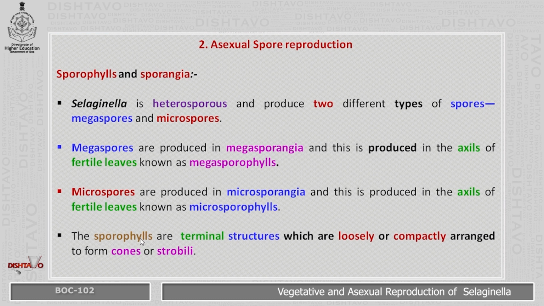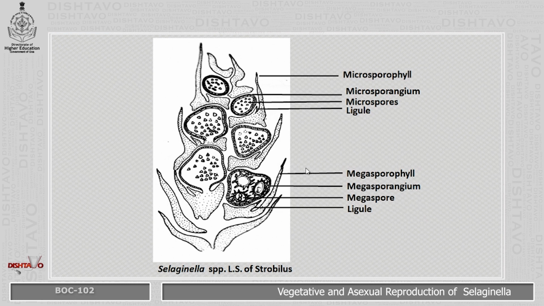The sporophylls are terminal structures which are loosely or compactly arranged to form cones or strobili. This is the diagram which shows the LS of the strobili. The strobilus is showing at the tip